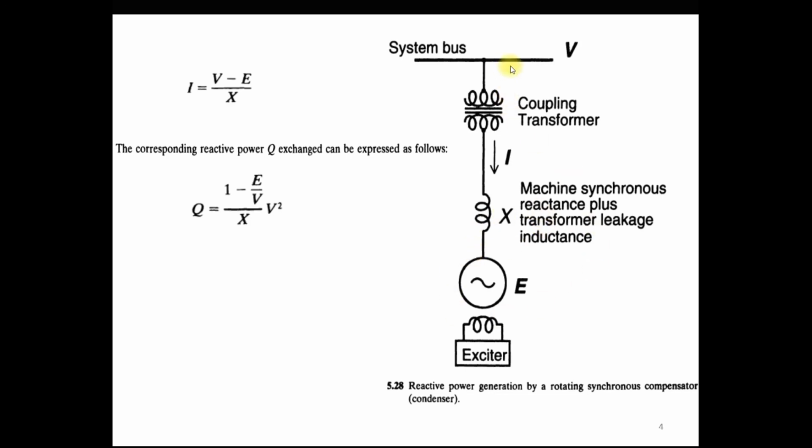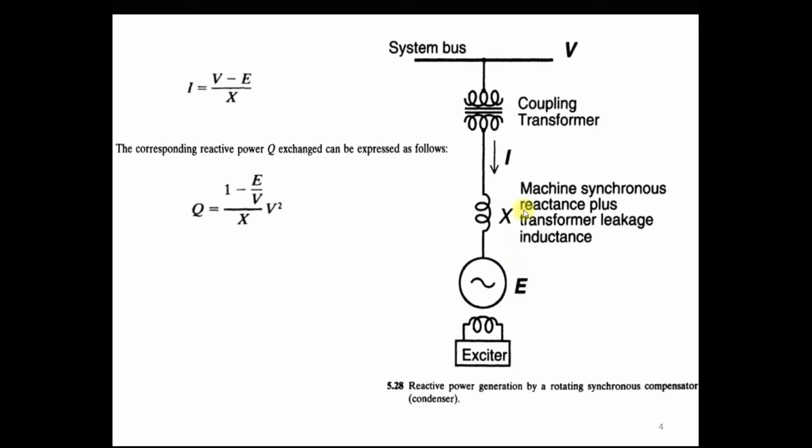Exactly opposite, if the system bus voltage V is greater than the internal voltage of the synchronous condenser, at this time the current is positive. It means that the synchronous condenser provides lagging reactive power to the bus. It means that it absorbs reactive power from the system to maintain the voltage at the bus near 1 per unit. So in this way, the synchronous condenser provides the compensation.